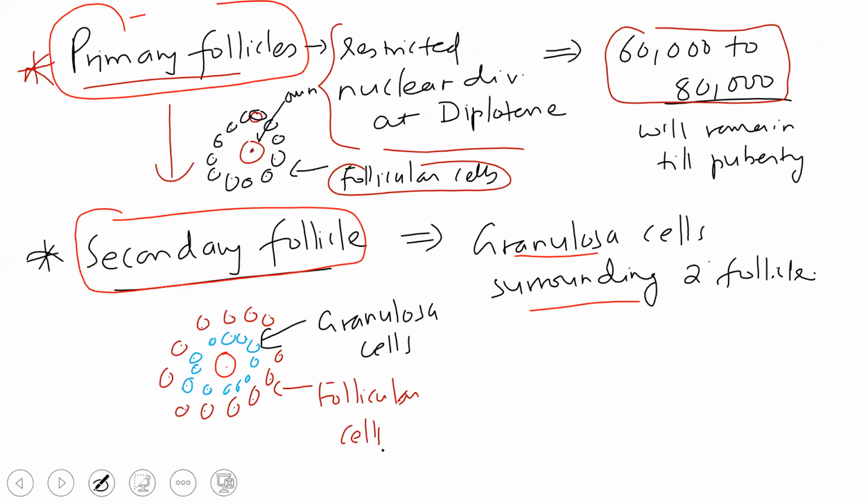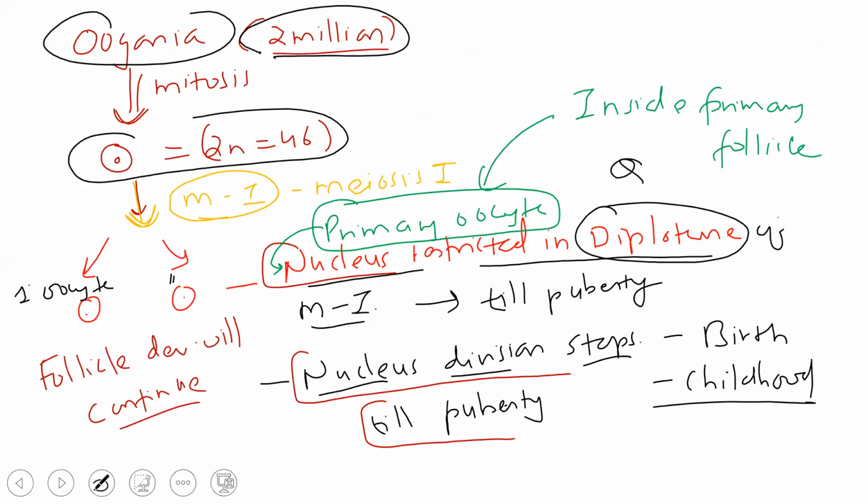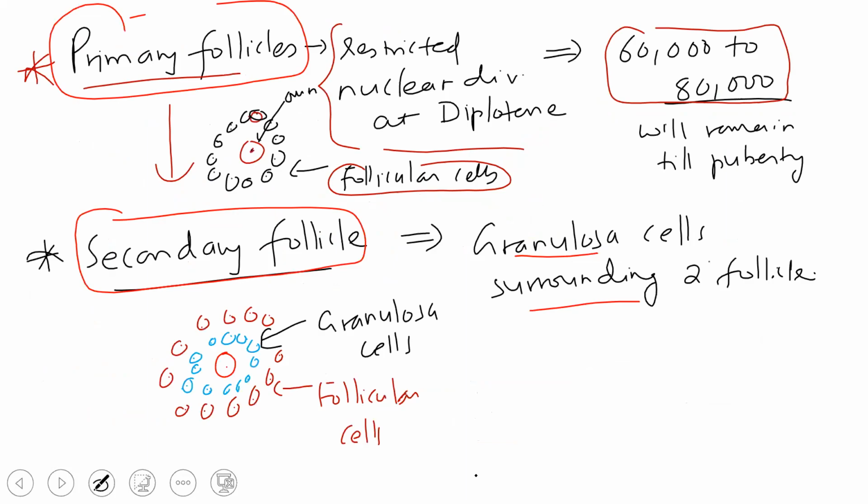Got it? So see, over here, the primary oocyte will be formed. Let us say over here this primary oocyte is formed, and then this is restricted. So this will begin from here. Okay, these are 2 million. How many will remain? By the time puberty comes, primary follicles will be only 70,000 to 80,000. Others will be lost. So only this much will remain at puberty.